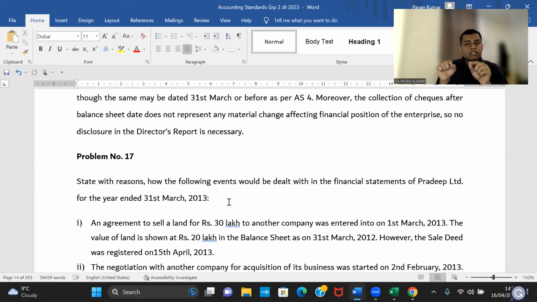Under that you see CA intermediate or CA final, 1972, you will be scared. Old problem, is it relevant now? The answer is yes, they are relevant. What any author who is writing a book does is simply change this 2013 to 2022 or 2023 so that it becomes a hot problem for you.